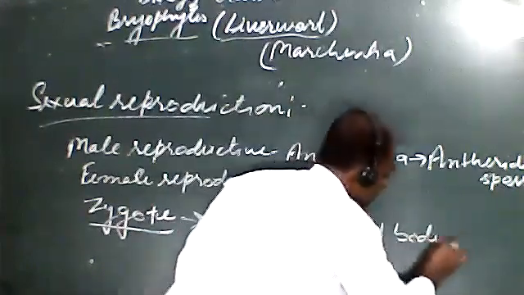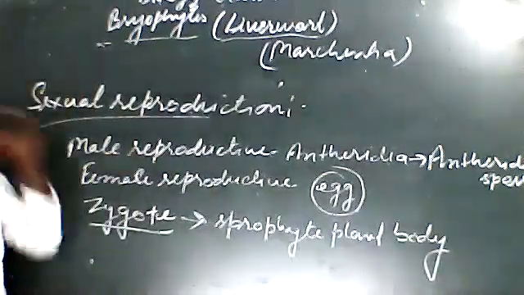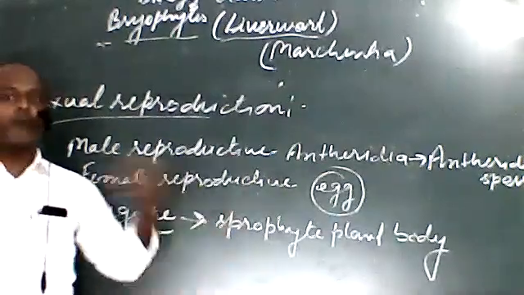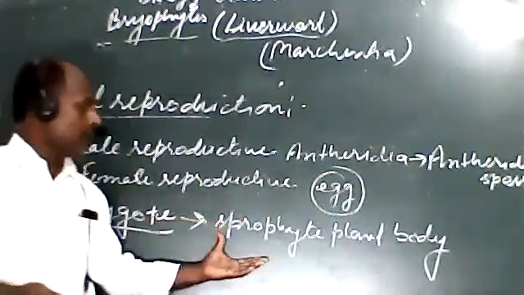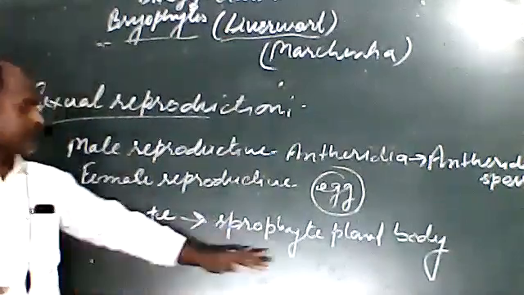If there is a sporophyte plant body, then there will be the formation of spores at this stage. What will happen when the sporophyte body forms? As the name suggests, sporophyte means the formation of spores will start at this stage.